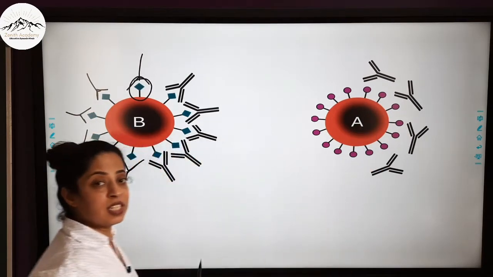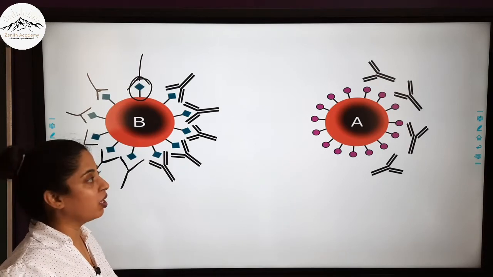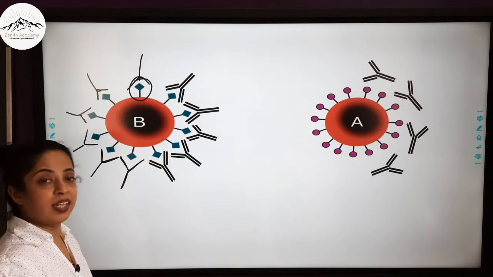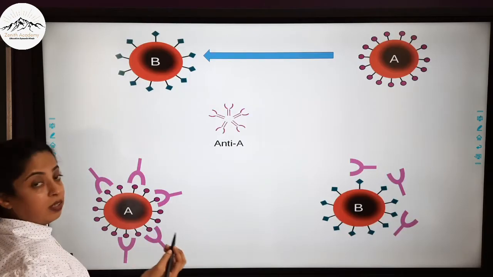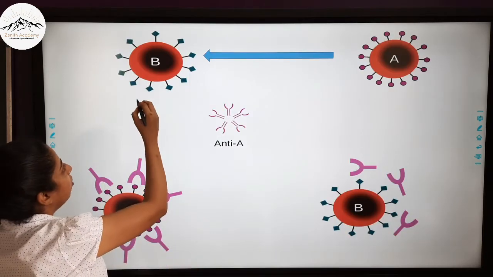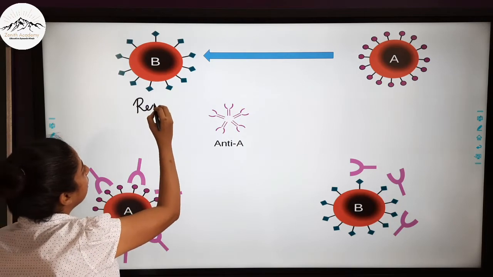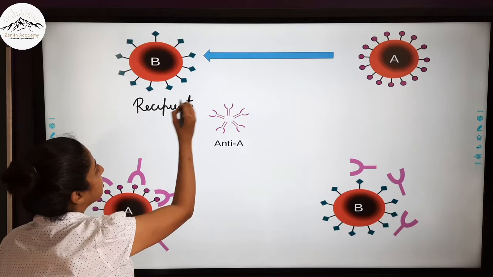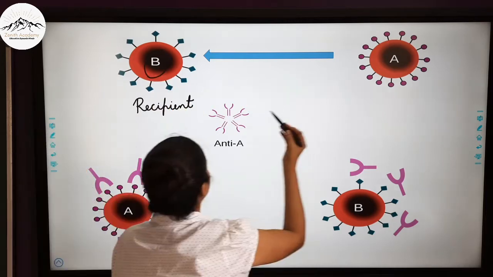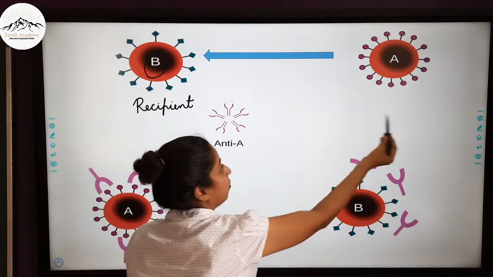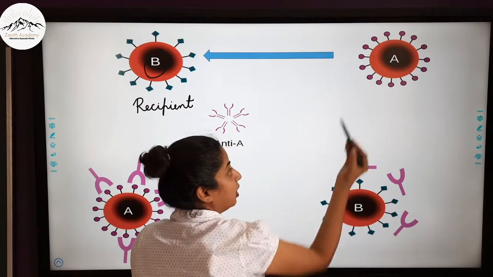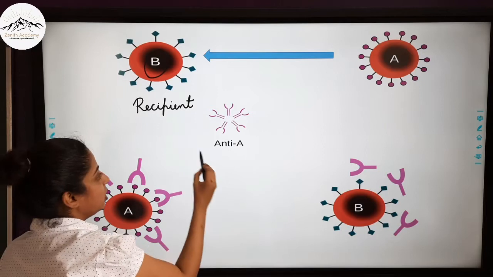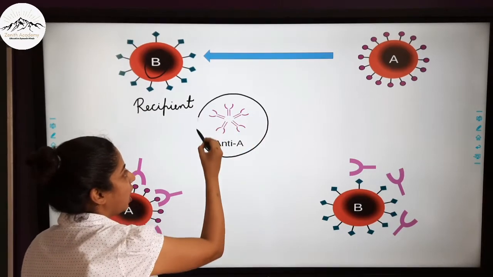That is why we say that a person having blood group A should not be transfused blood containing blood group B. Now similarly, let's see, this is the recipient. Which blood group does the recipient contain? It contains blood group B. Now if this person is given the blood of a person containing blood group A, then in the plasma of this person, antibodies A are generated.